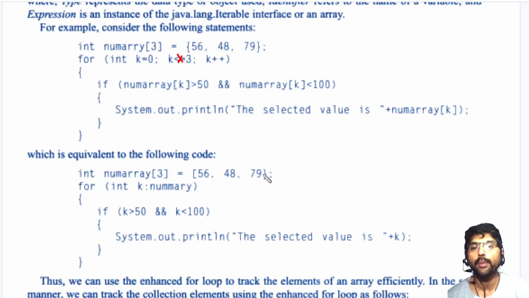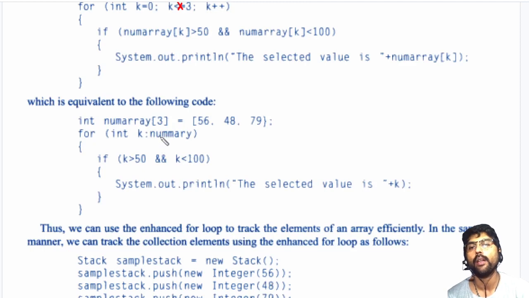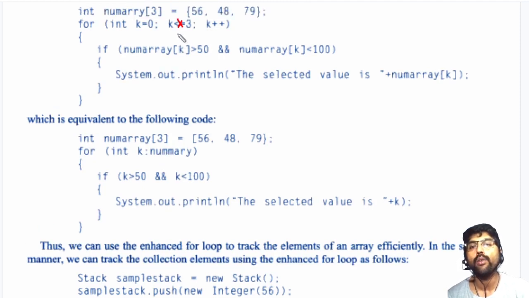Now the same expression, or the same coding, can be done in a similar way here. What did I do here? Here I have to count how many elements are there in the array. Here the mistake is done by the programmer, when you are comparing k.